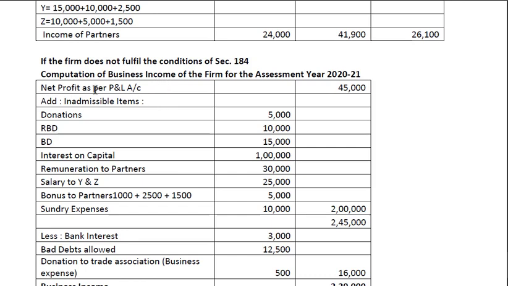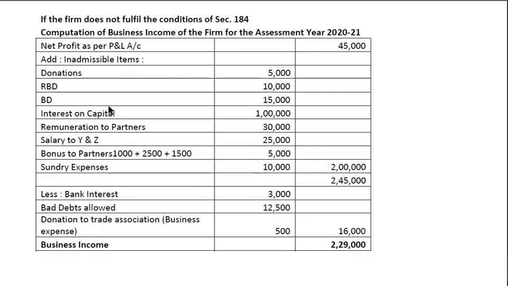So here net profit is taken as per profit and loss account, add inadmissible items which are not connected to business, donations, reserve for bad debts, interest on capital, entire amount is taken, remuneration to partners, salary, bonus to partners, sundry expenses which are not connected to business.